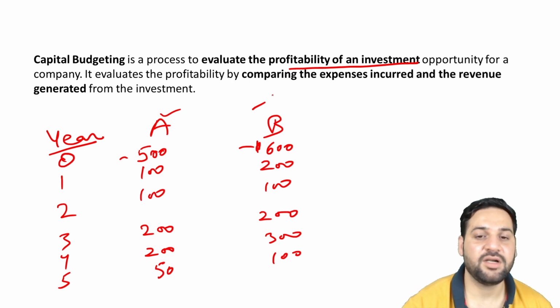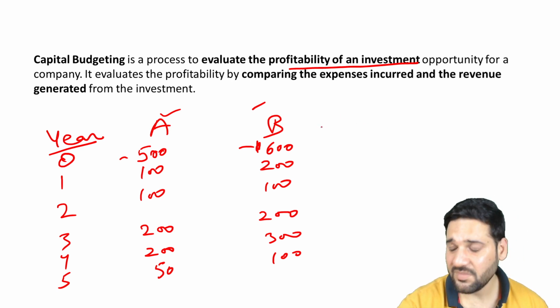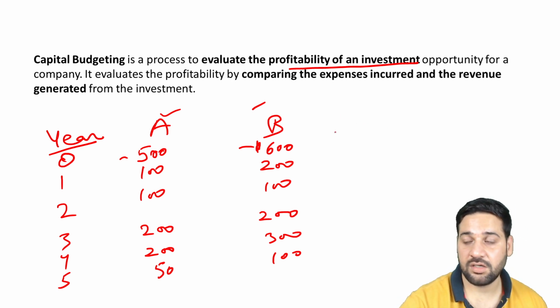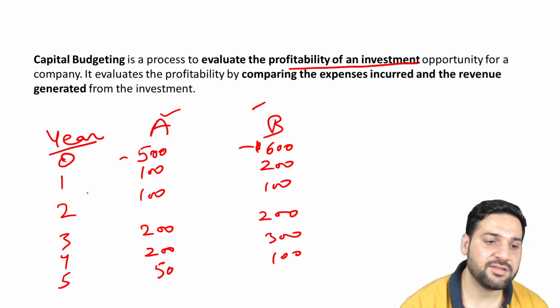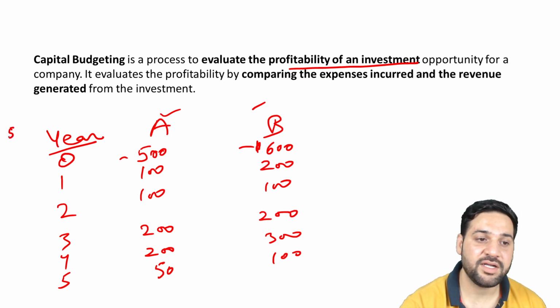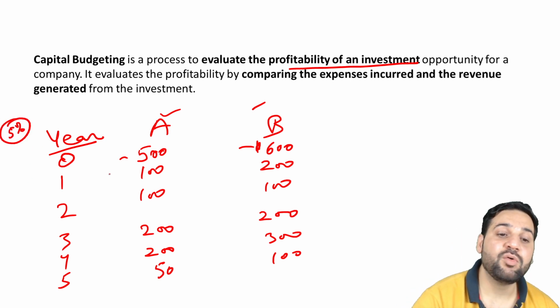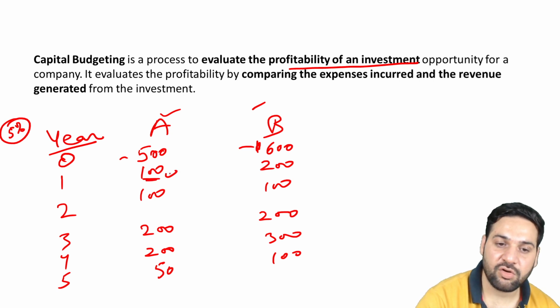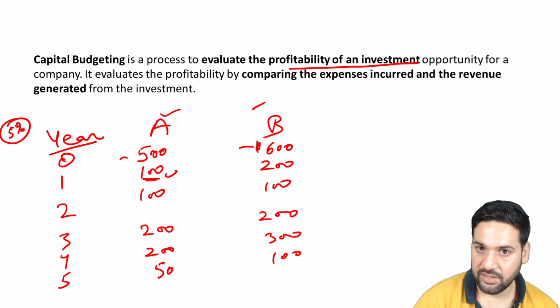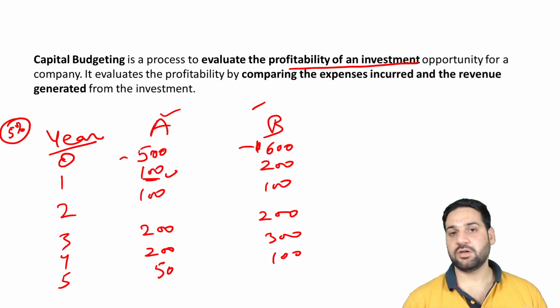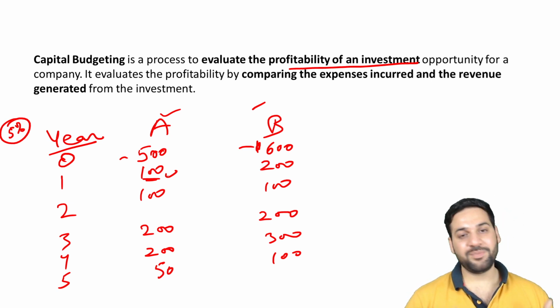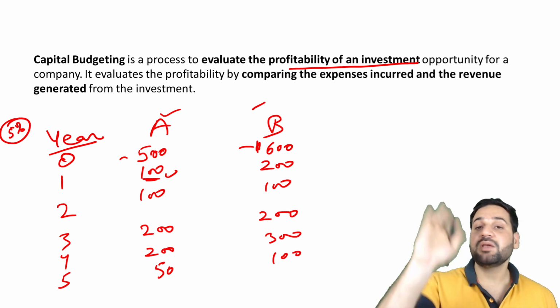There are various methods, such as the payback period method, in which no discounting is there. See, there is a concept of interest. Let's say the discounting rate is 5%. The value of 100 crores won't be the same after 1 year, and it won't be the same after 5 years.